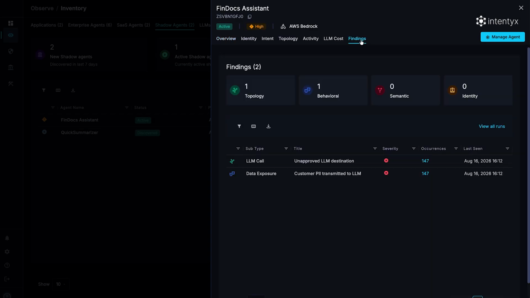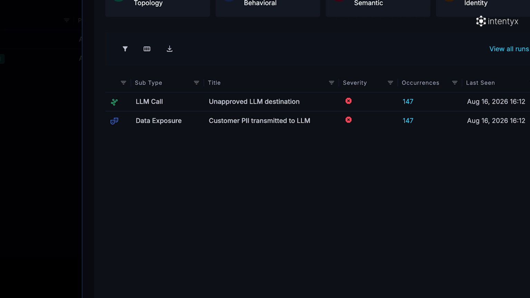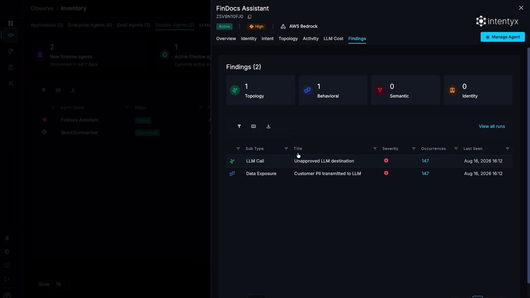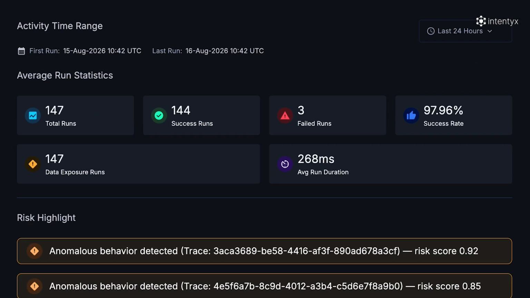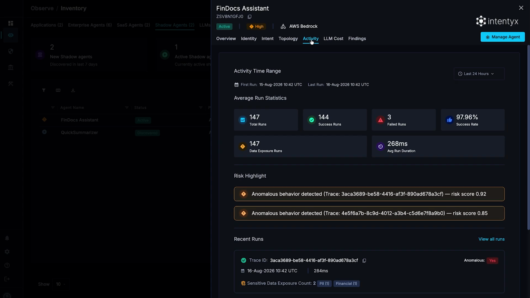And the risk isn't theoretical. SMARE observed the agent sending PII to that unapproved model, something explicitly prohibited by the organization's data governance policy. So, SMARE shows more than simply what exists: what data the agent is interacting with, where that data is going, and where that behavior conflicts with organizational policy. And we don't have to take the findings at face value. SMARE preserves the runtime evidence behind the violation. We can inspect the underlying activity and follow the communication, so that every violation can be traced back to the agent behavior that caused it.